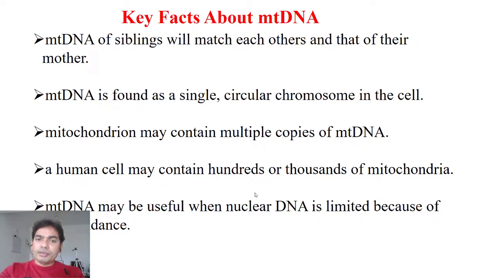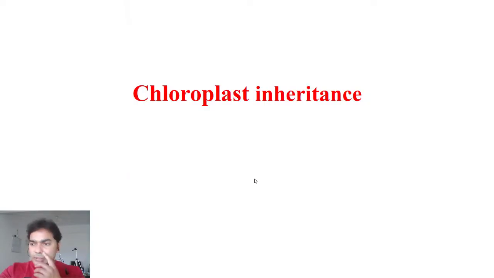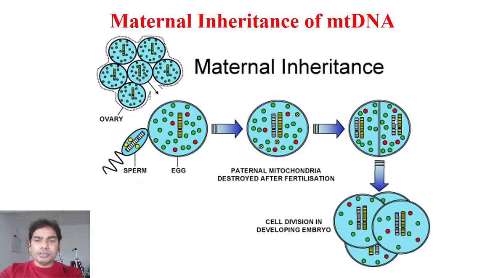A human cell may contain hundreds or thousands of mitochondria, and this may be useful when nuclear DNA is limited because of its abundance, right? So this is all about mitochondrial inheritance, how it flows, which we have understood from this slide, how the mitochondrial DNA flows from the mother's egg cell into the embryo and further development, right?